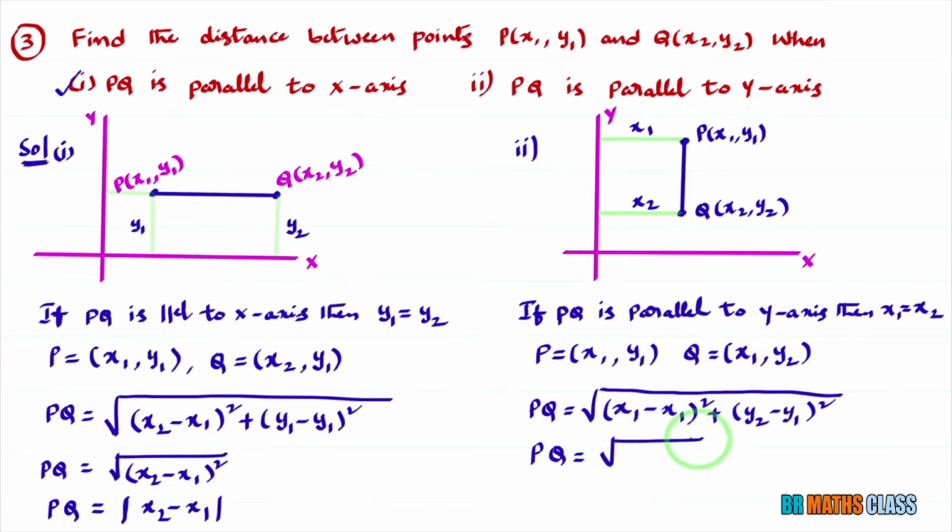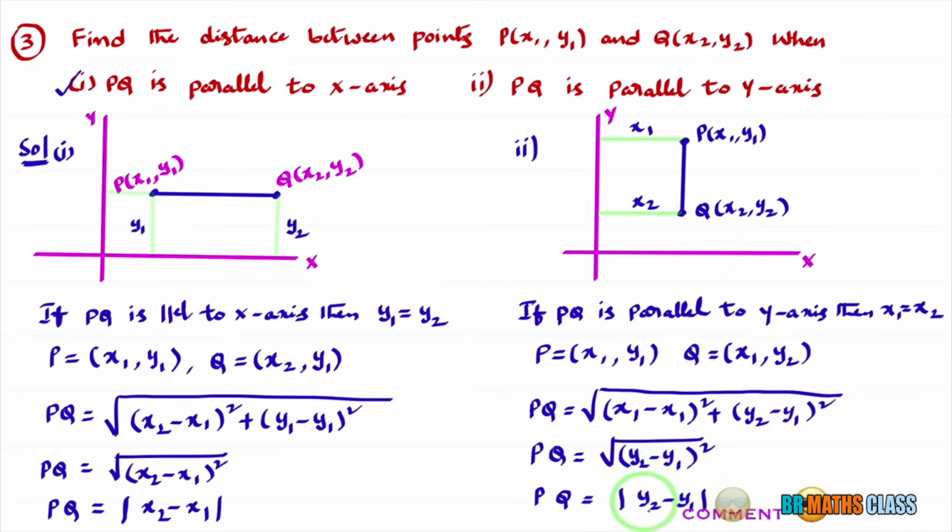So you will get the square root of (y2 minus y1) whole square. Here the square root and 2 get cancelled, and PQ is y2 minus y1. If I leave this here, you may get confused, since based on the y1, y2 values you may get y2 minus y1 as a negative answer. To avoid that confusion, you just keep the modulus here.